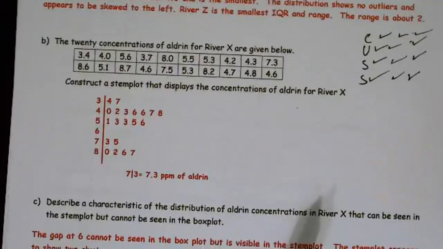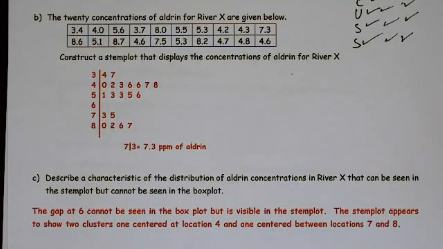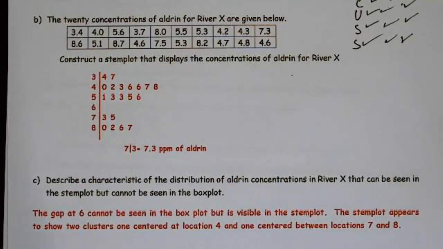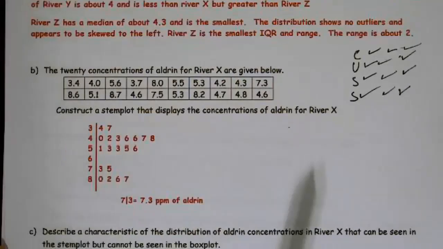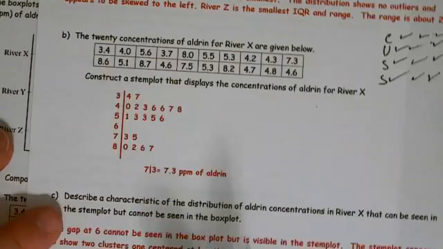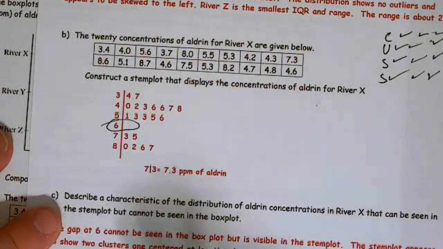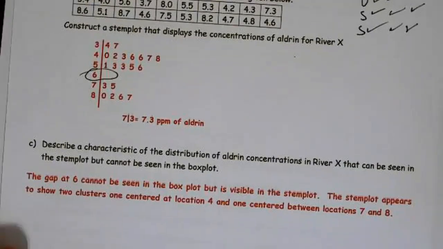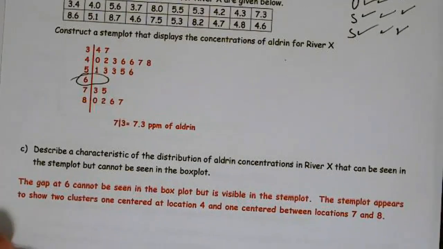All right, part C. Describe a characteristic of the distribution of aldrin concentrations in River X that can be seen in the stem plot but cannot be seen in the box plot. All right, so I go back to River X. I look at the box plot for River X. And what I notice here is I see a gap here, and I don't see a gap over there. So the difference is I can see the gap in the stem plot, but I cannot see the gap on the box plot.